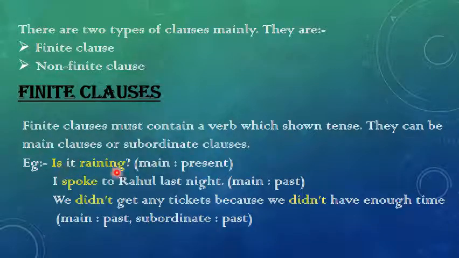Is it raining? So raining here means present tense. The main clause is in present tense. I spoke to Rahul last night. Spoke is the past tense, so this is a finite clause because spoke is the past tense. We didn't get any tickets because we didn't have enough time. So here the main clause, didn't get, is past, and the subordinate clause, we didn't have, is past.